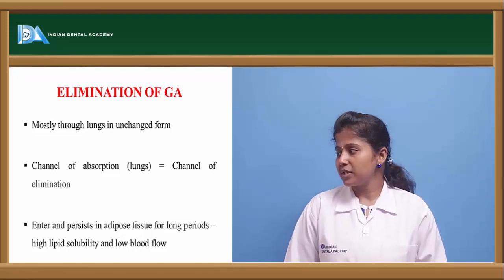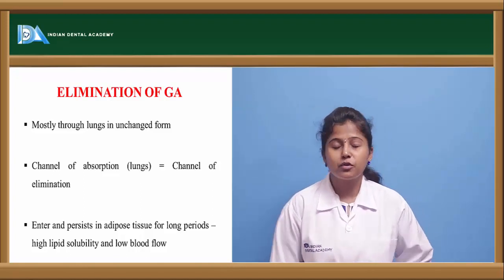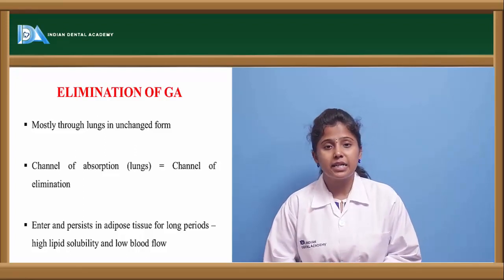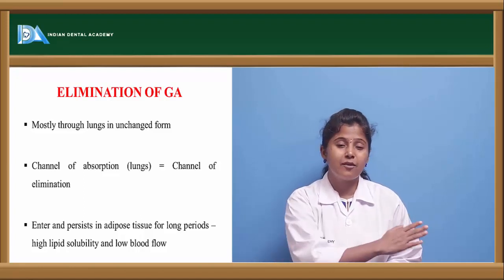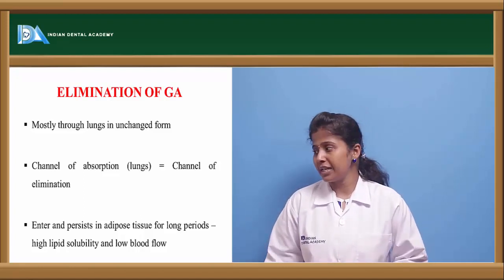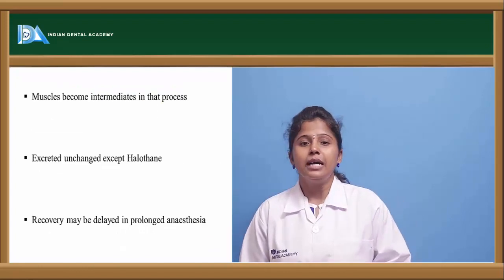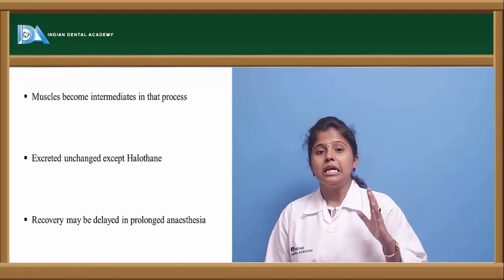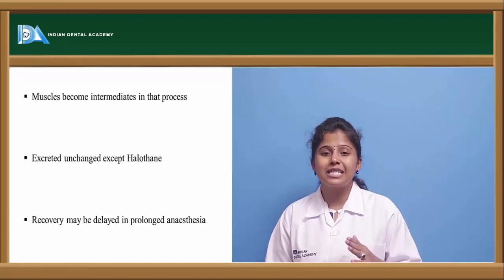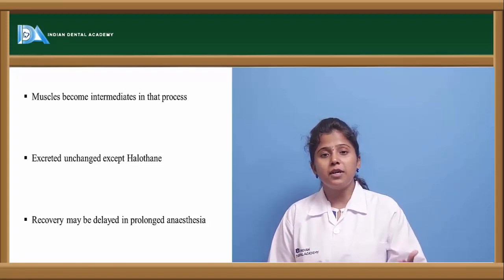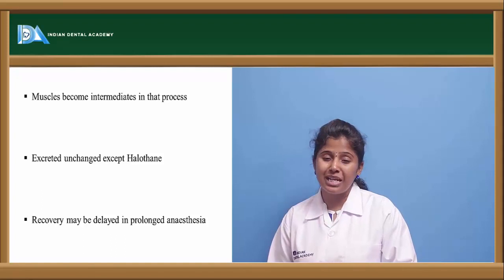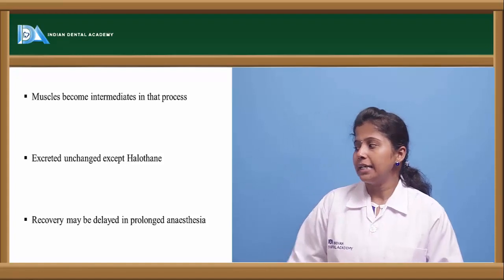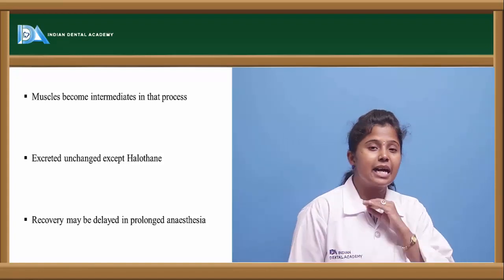They enter and persist in the adipose tissue for a longer period of time. If the drug has high solubility, it can easily penetrate the adipose tissue and stay for a longer period to show its effect. For the drug to enter from the systemic circulation into the tissue, muscles are intermediate. First, from the blood it has to cross the muscle and then it can enter the tissue, so penetration through the muscle is also important. These drugs are excreted unchanged.